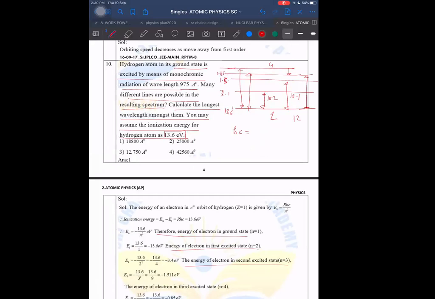And then it comes less than that. What is that at last? Okay, so after that, 0.85, sir. 13.6 minus 0.85, what will it be? 13.6 minus 0.85 is 12.75. And the second one is 3.4, sir. Second one is 3.4.